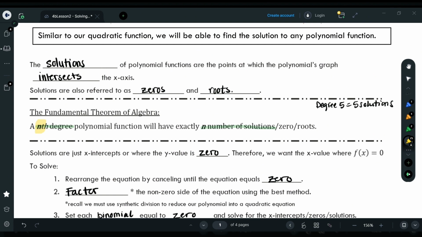N could be 3, degree 3. N could be 7, a degree 7. N could be 100, a degree 100 polynomial. Whatever the degree is, it's going to have the same number of solutions. That's what this is telling us here, the fundamental theorem of algebra. And over here, this is just an example. Look, a degree 5 polynomial is going to have 5 solutions. The degree always matches with the number of factors, and the factors always match with the solutions. So there it is.